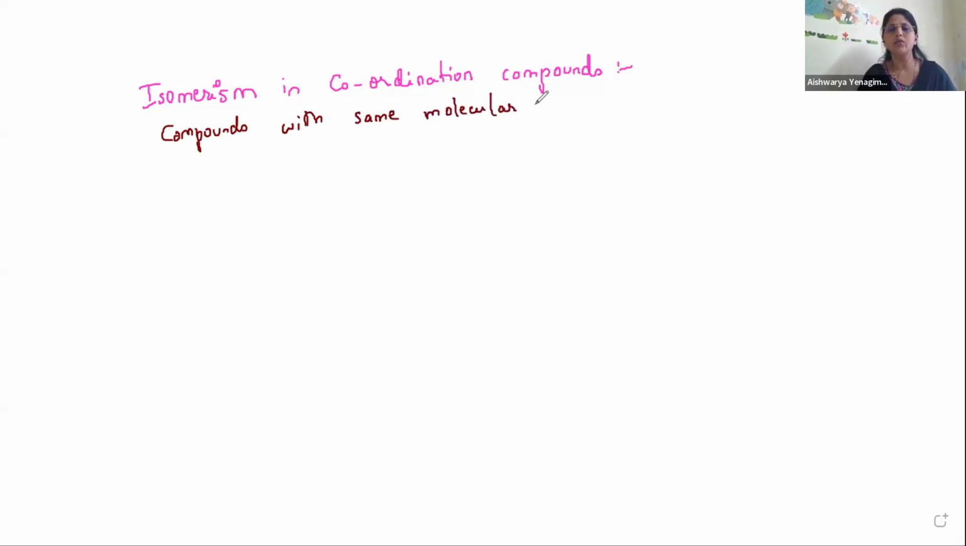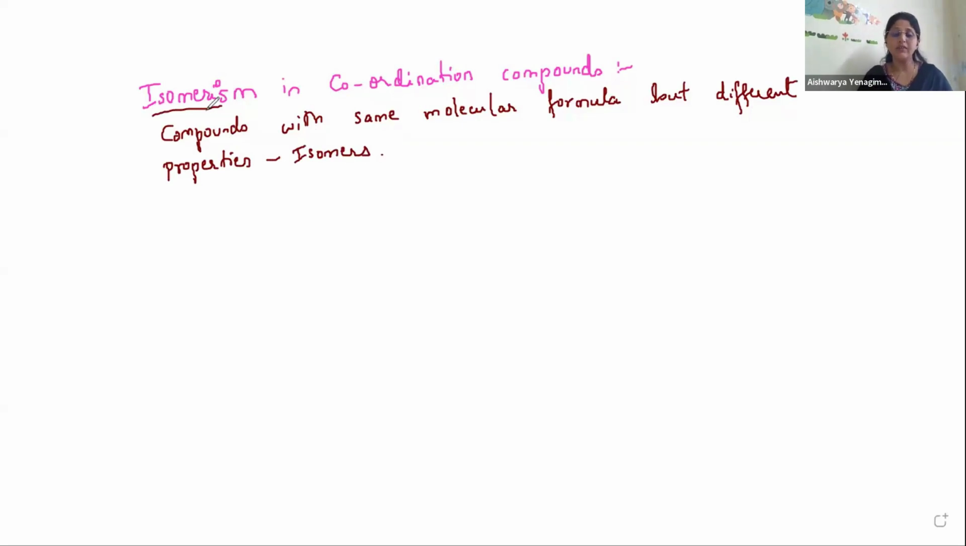They have the same molecular formula. Two or more compounds having the same molecular formula but differing in properties, different properties, are called isomers. Yes, they are called isomers and the phenomenon is termed as isomerism.